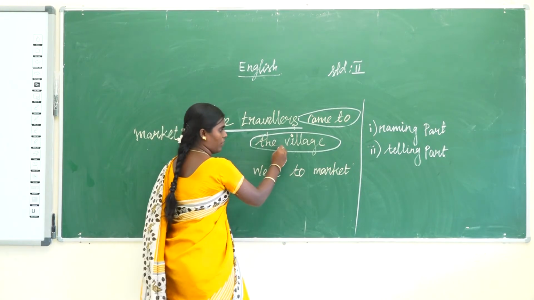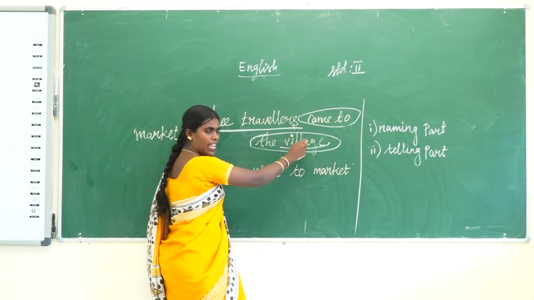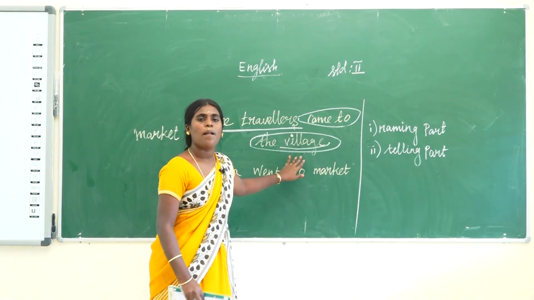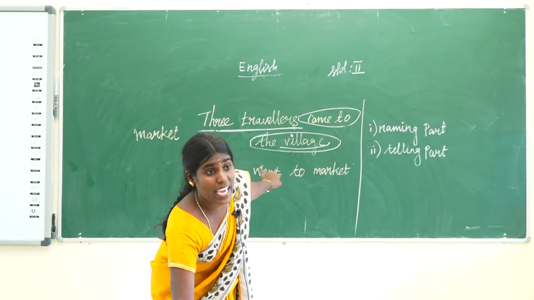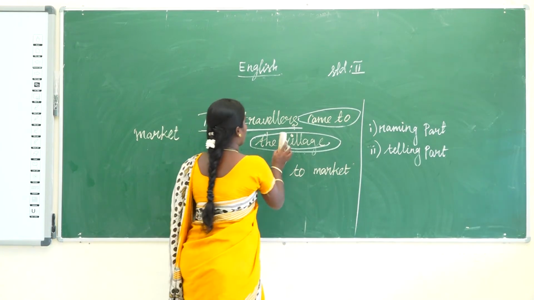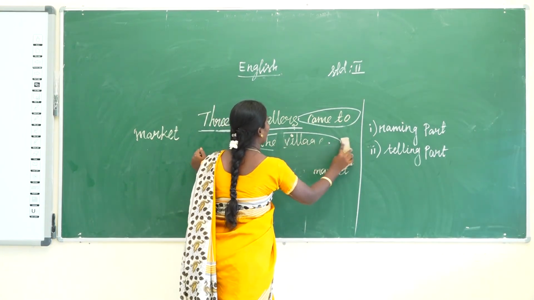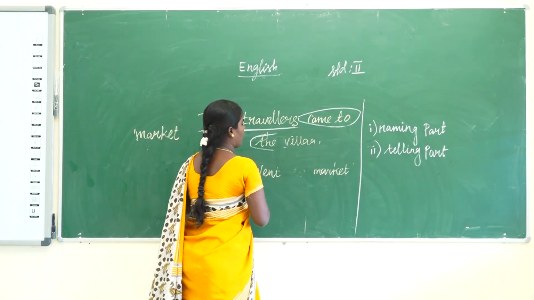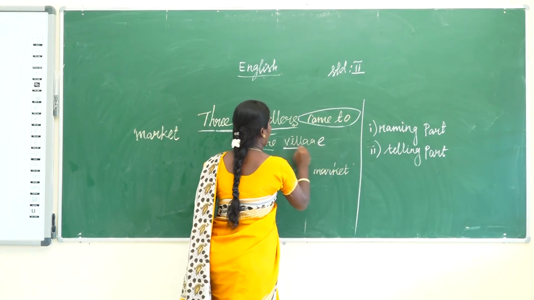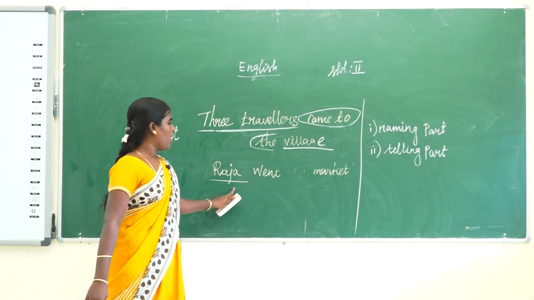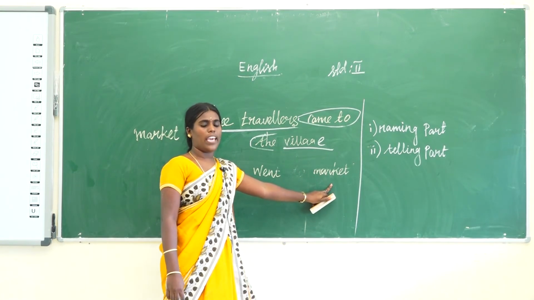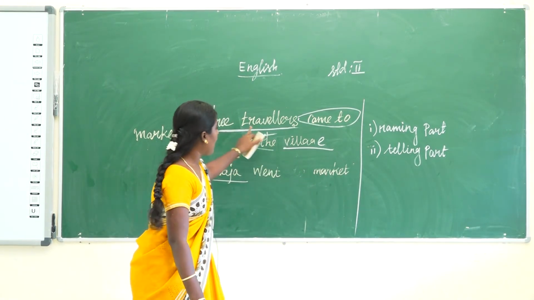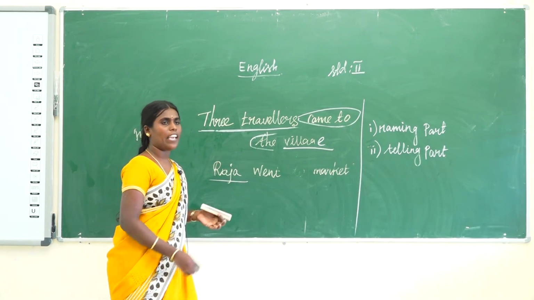The village is a place name, so that is also called the naming part. Next, what is the telling part? Went to market. So that is the naming part and the telling part.